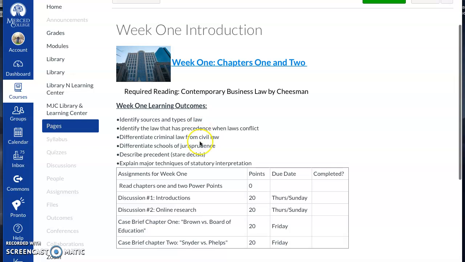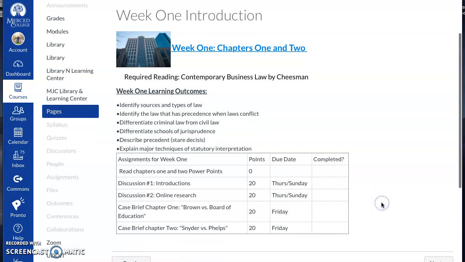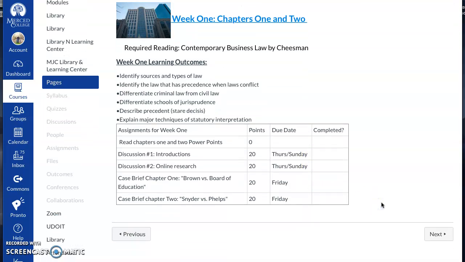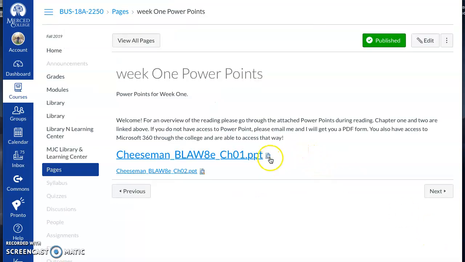This is going to give you your learning outcomes, your chapters that we are covering, and I will have PowerPoint lectures there as well. You're going to go through discussion posts 1 and 2, case briefs. The weeks are going to be very similar in nature, so you're always going to have case briefs that are due that Friday. The discussion post, the initial post will be due Thursday, and then your 2 responses will be due Sunday. As we move through the weeks, we'll have a little bit more in-depth group assignments, midterms, and finals, but we start off fairly easy in the first week.